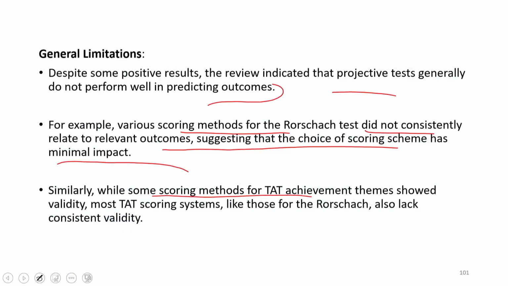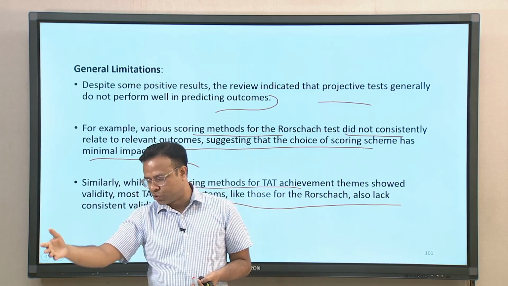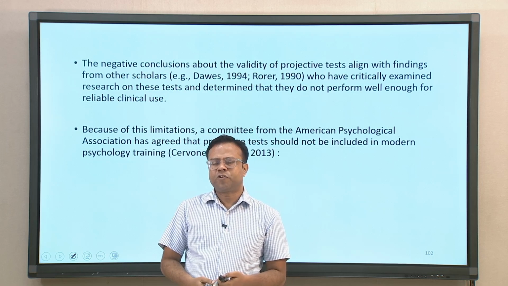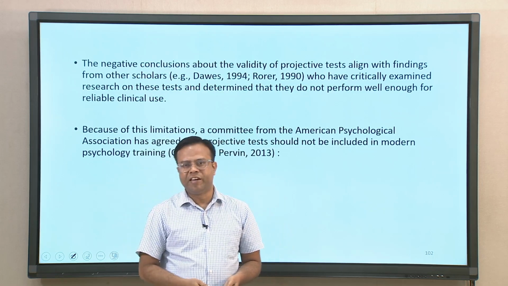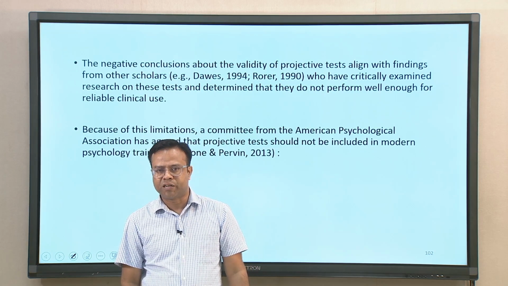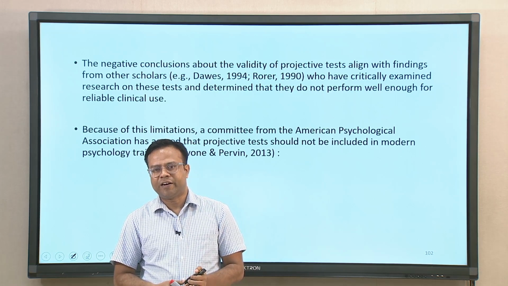Similarly, while some scoring methods of TAT achievement themes showed validity, most other TAT scoring systems, like the Rorschach test, also lacked consistent validity. Sometimes they predicted, sometimes they did not, so that consistency was missing. Most of these negative conclusions about the validity of these tests align with other independent studies by scholars who also critically examined this research and found that generally they perform poorly in clinical use.